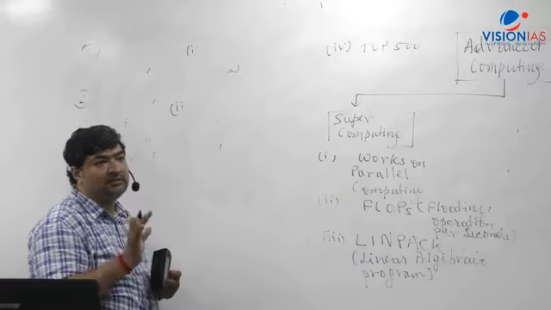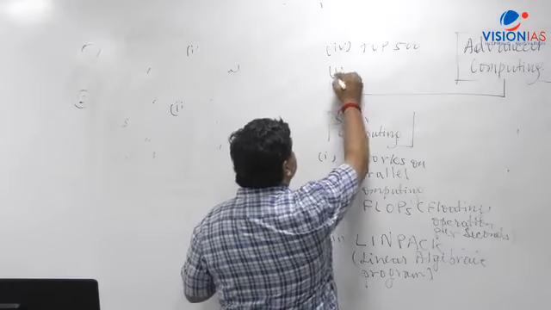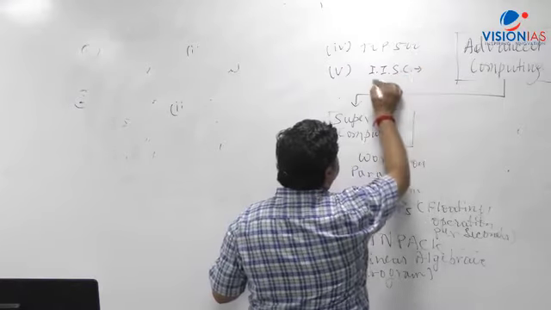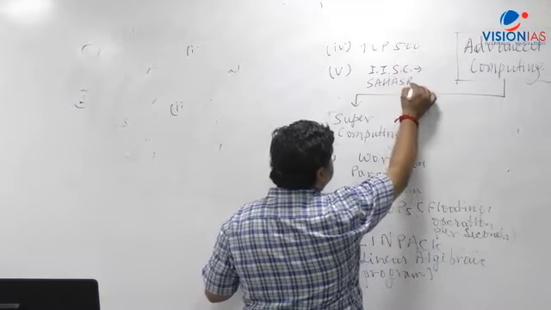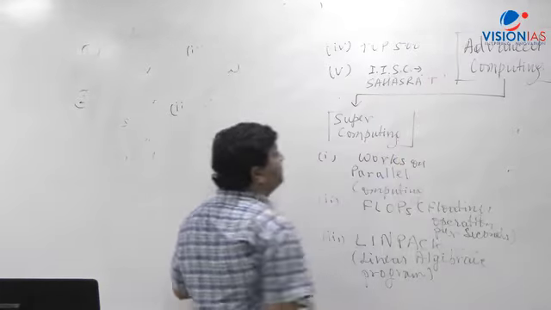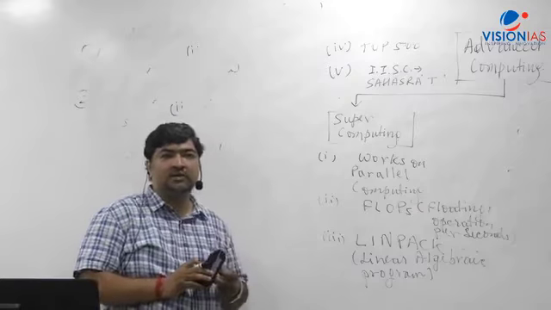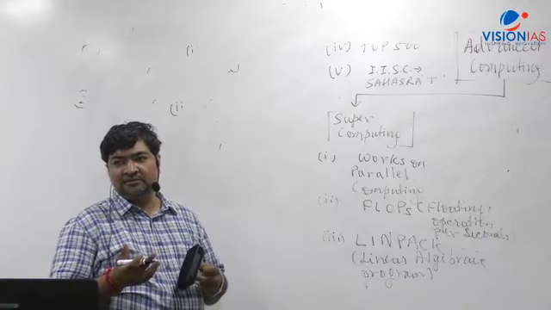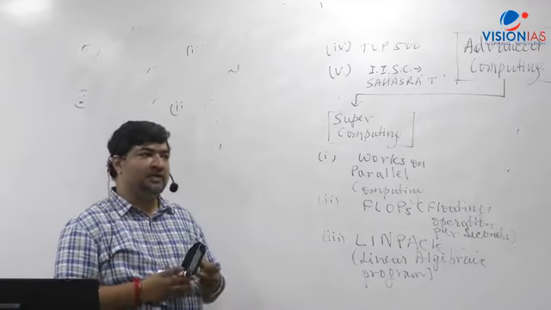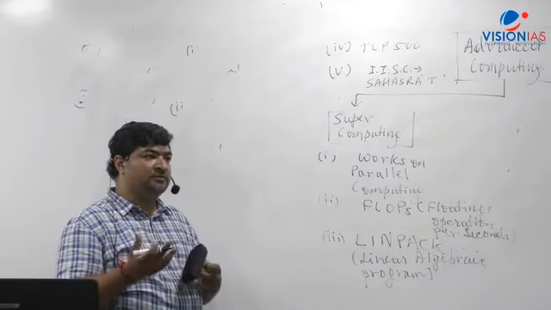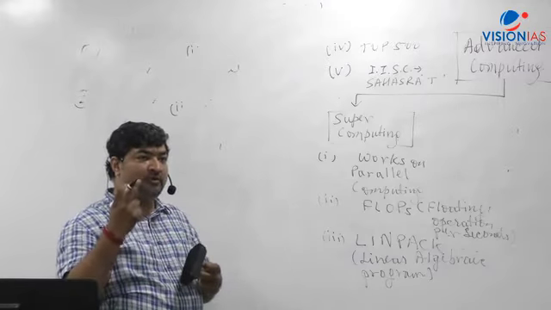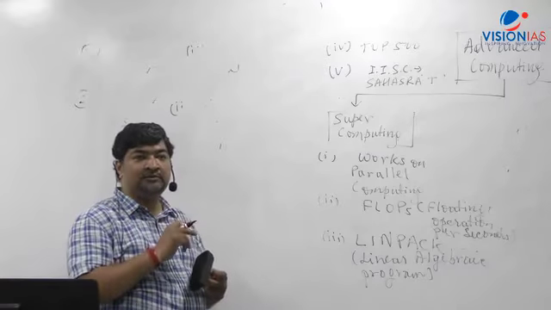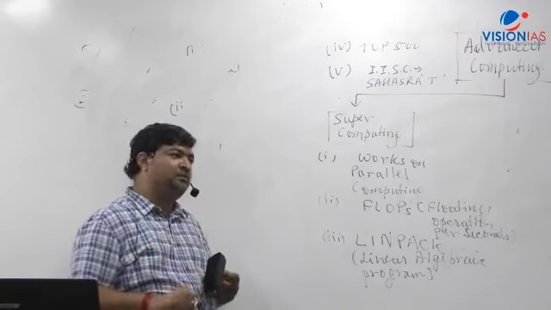India has, what I've said here, SahasraT. The Indian Institute of Science, Bangalore, has developed Sahasra. Sahasra means 1,000. Daha, Sekada, Sahasra: 10, 100, 1,000. And T means tera, teraflops. So T means 10 to the power 12 operations per second, 10 to the 12 calculations per second. So what this becomes is India's first petaflop supercomputer.